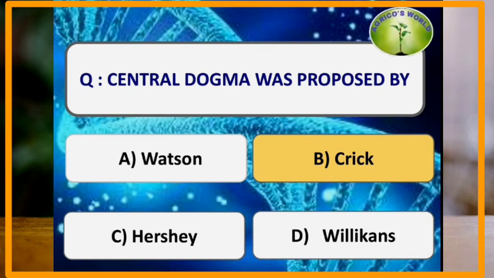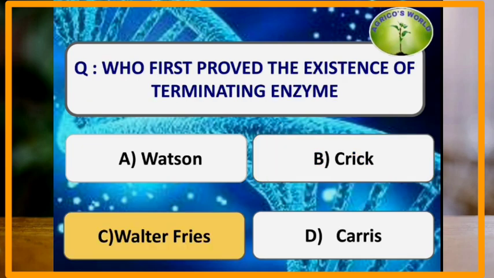Central dogma was proposed by which of the following scientists? When coming to the central dogma, DNA is transcribed to RNA which is translated to proteins. This is known as the central dogma and it is proposed by the scientist Crick. Who first proved the existence of terminating enzyme? Walter Fries is the scientist who proved the existence of the terminating enzyme.